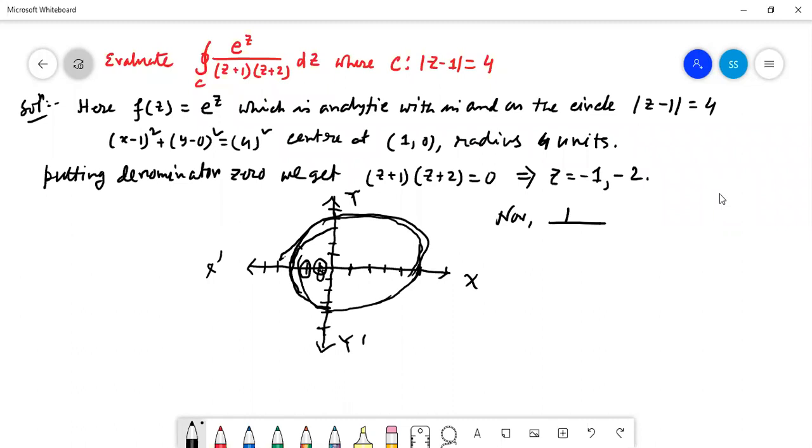So now 1 upon (z plus 1) by (z plus 2) can be written in the form of 1 by (z plus 1) minus 1 by (z plus 2).